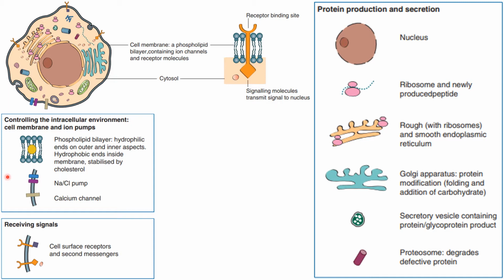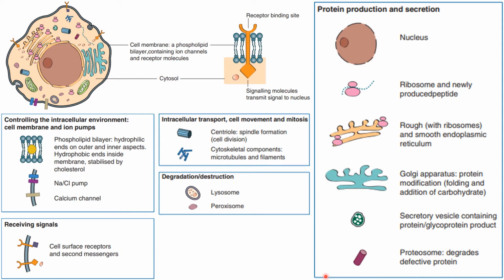Protein production and secretion are also functions of the cell. The organelles responsible for this function are the nucleus, ribosomes and newly produced peptide, rough and smooth endoplasmic reticulum, Golgi apparatus, which aids in protein modification, folding and addition of carbohydrate, secretory vesicles containing protein, glycoprotein product, and proteosome which degrades the defective proteins.